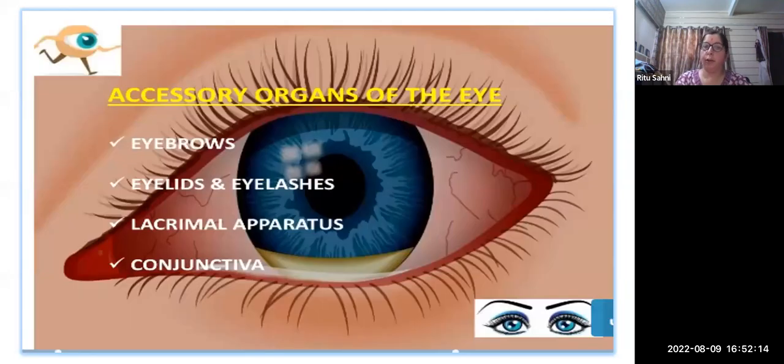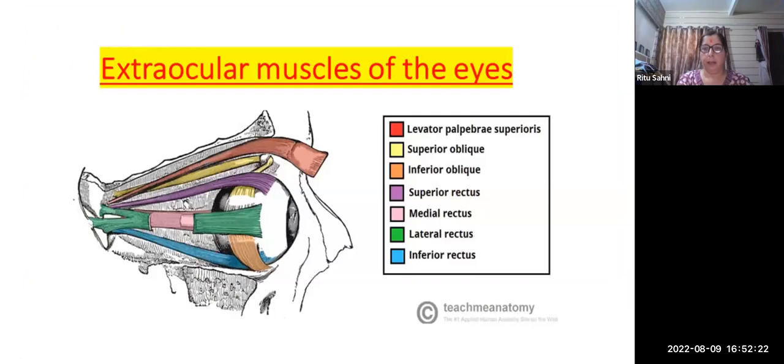What are the accessory organs of the eyes? We know about them: eyebrows, eyelids and eyelashes, lacrimal apparatus, and conjunctiva. After that, we come to which muscles hold that particular eye. That is also very important. When we were learning from sir in the cranial neuromanual therapy, sir explained in a very easy way how we can understand the extraocular muscles. That plays a very important role.